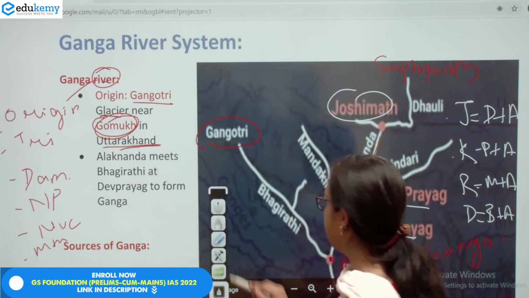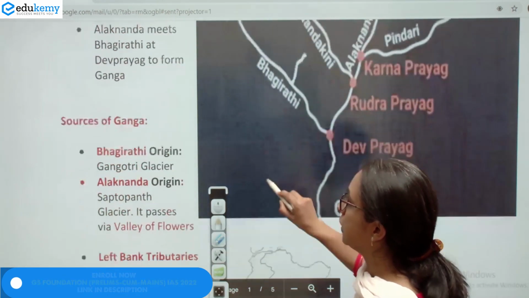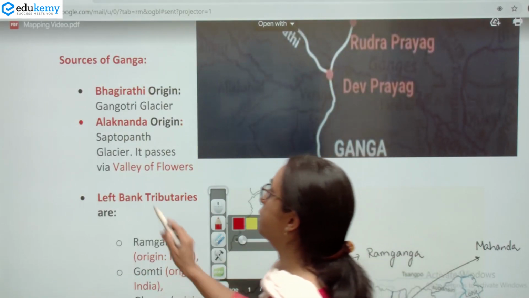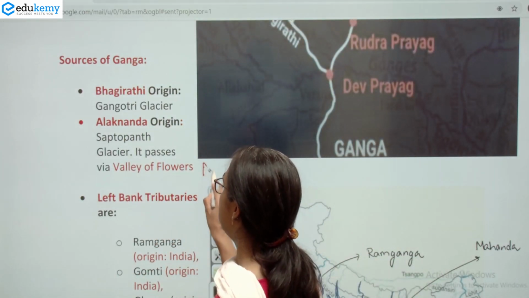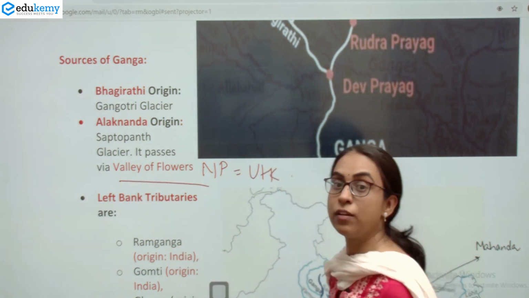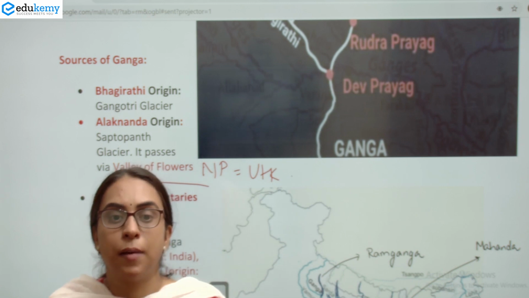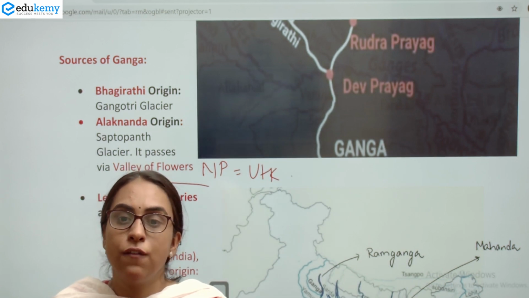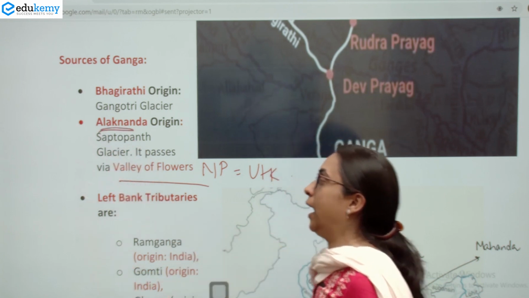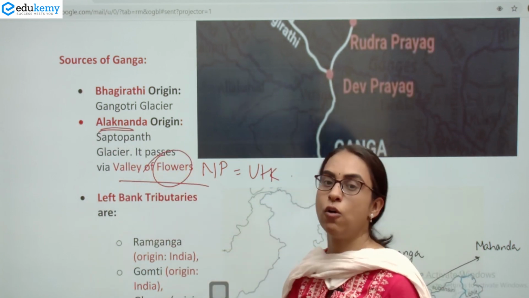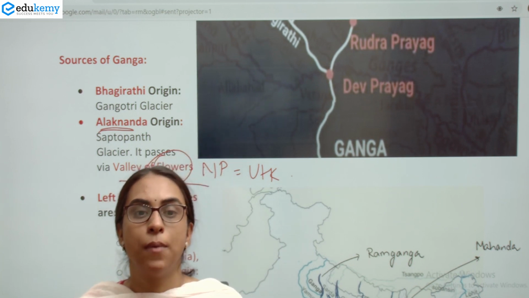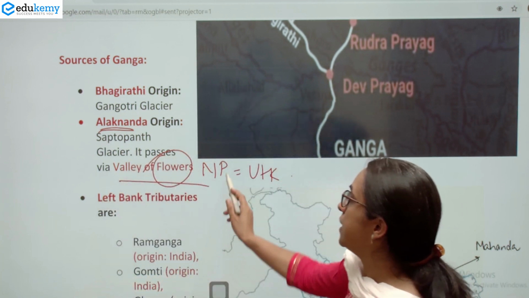Now an important thing that you must remember here is that the Alaknanda passes through the Valley of Flowers National Park, which is in Uttarakhand. And how do we remember this? You can remember it by the mnemonic that Alka loves flowers. So the Alka, which is Alaknanda, and the flowers, this is the Valley of Flowers National Park. So the Alaknanda passes through Valley of Flowers National Park.